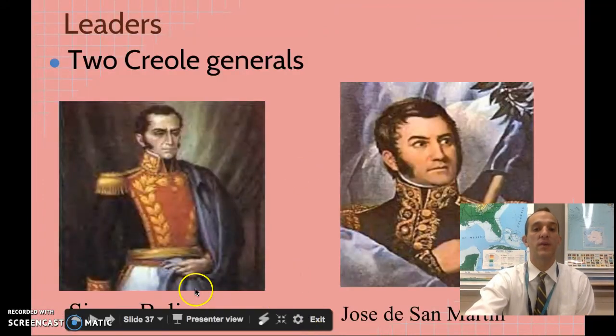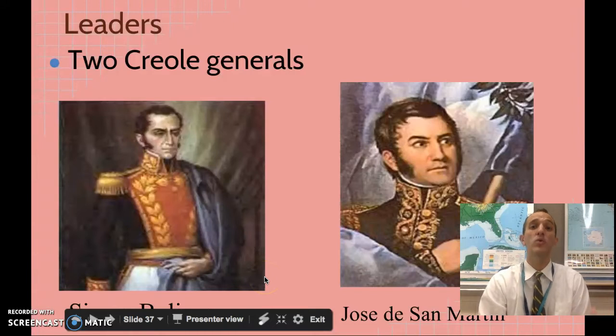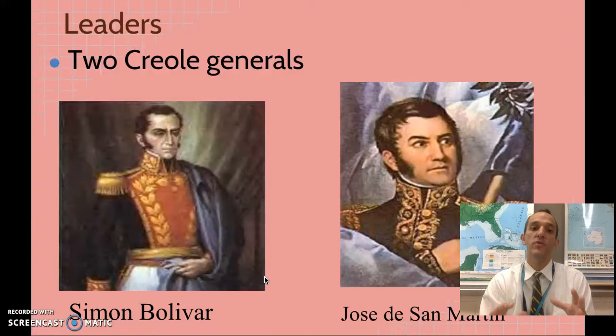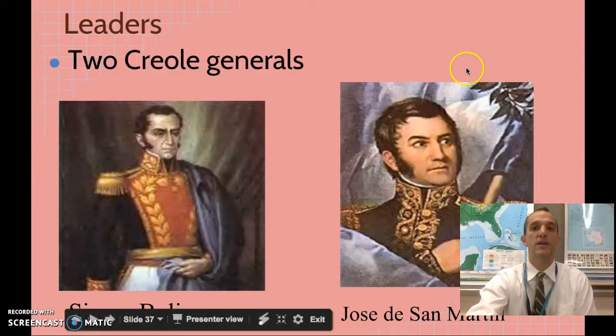One is this man right here, whose name is Simón Bolívar, who I'll throw up here in a second for you because it's blocked on my view. The other is a guy named José de San Martín, which is my horrible Spanish pronunciation. These two generals are seen as the leaders of this independence movement. If you go to South America today, you will see Bolívar's name all over the place. He actually has a country named after him today.